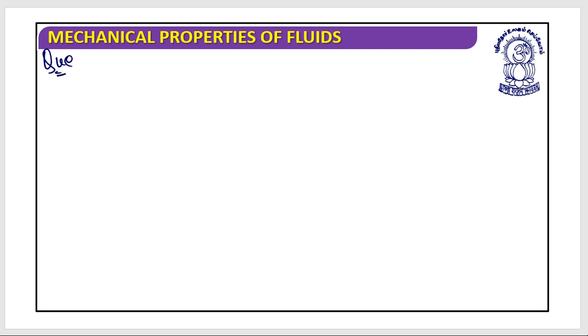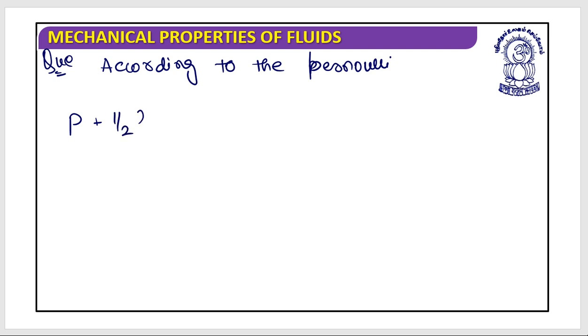As I understand, according to Bernoulli, it is P plus half rho V square plus rho g h is equal to constant. This is the situation. So, can you write this Bernoulli equation for me? Let's have a look.